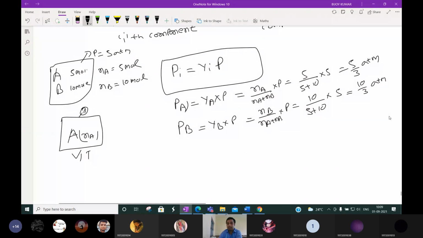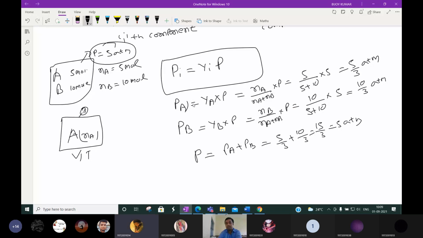Okay, then according to Dalton's law, you can calculate this: P is equal to what? Pa plus Pb. Yes or no? It will be 5 by 3 plus 10 by 3. It will be 15 by 3. Or you can say 5 atmosphere. Same 5 atmosphere it came. Okay, this is how we calculate this partial pressure.